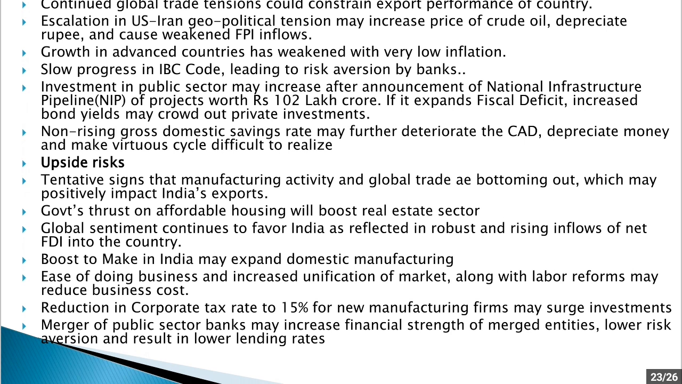Now, upside risks are things that may increase GDP more than expected. What can happen in upside risk is tentative signs that business activity and global trade are bottoming out, which may positively impact India's export. There are signs that manufacturing activity throughout the world is picking up, and if manufacturing activity picks up, India's export will also increase. Then the government's thrust on affordable housing is boosting the real estate sector, and a boost of the real estate sector will have a lot of multiple cascading effects on the economy. So it may improve the economic situation of the country.